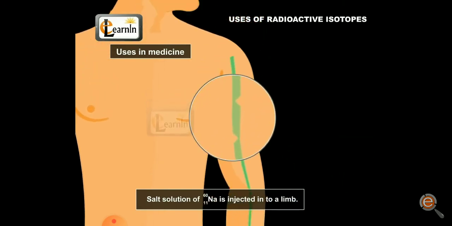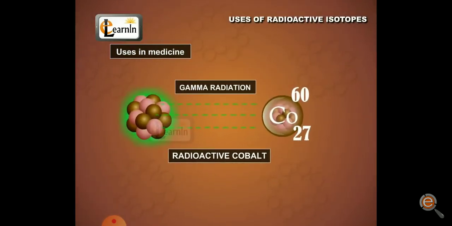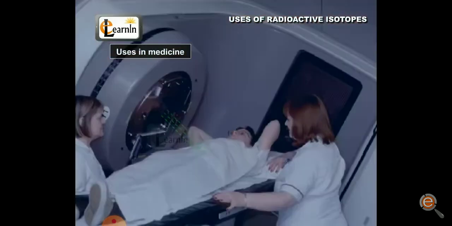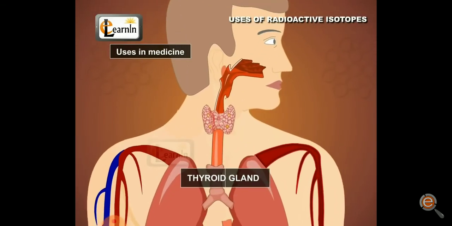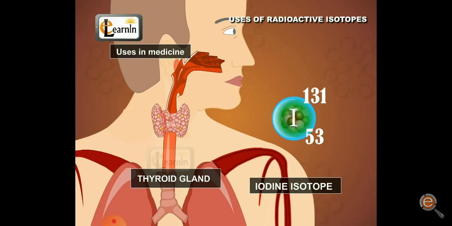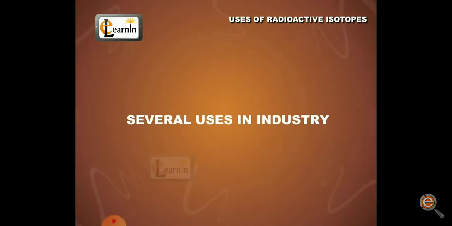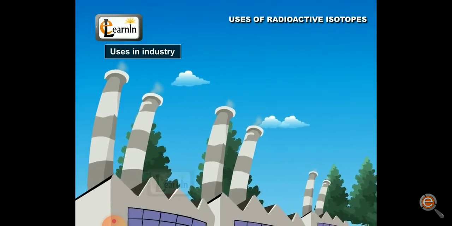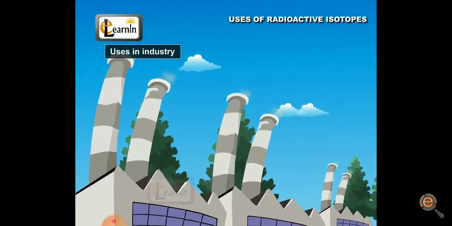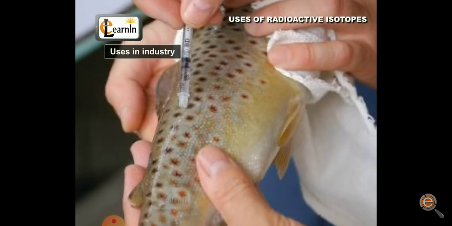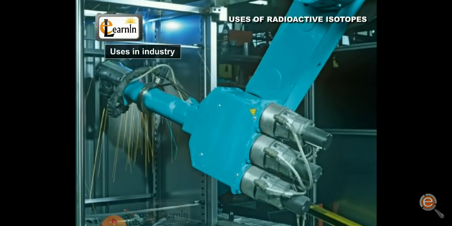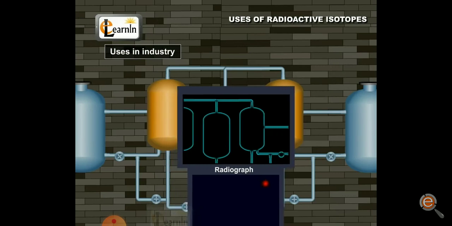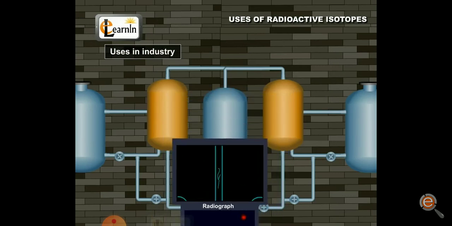Salt solution of sodium is injected into the limbs and it detects. Radioactive cobalt, okay, rays are sent into the body for detection of some defects. Radioactive iodine, let's see, for curing the goiter. Industrial uses are also there. So what industrial uses can be? Radiography, to find out the cracks in the machine. You could see radiograph, finding out the cracks.